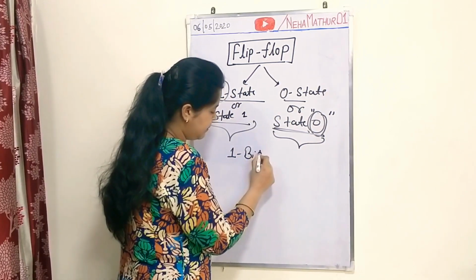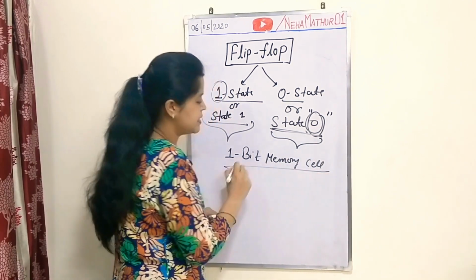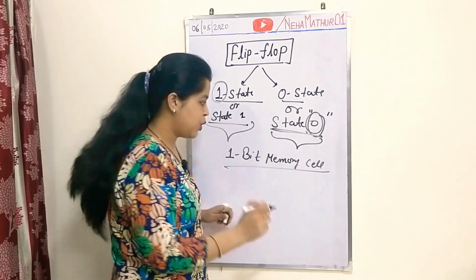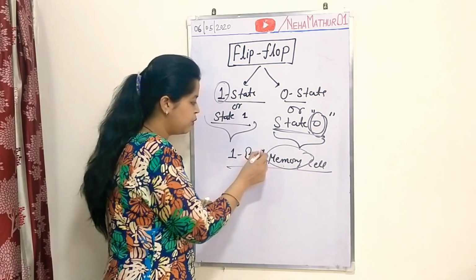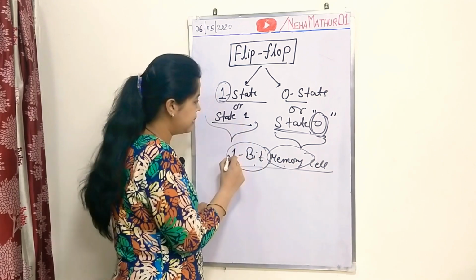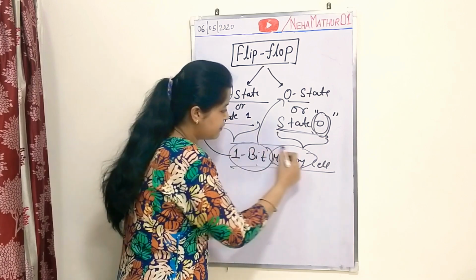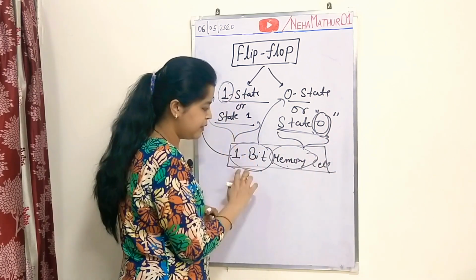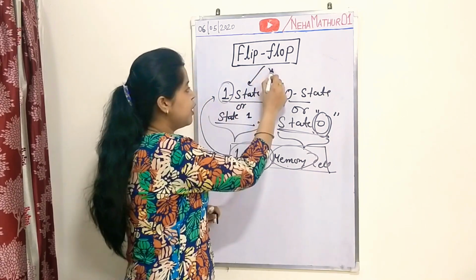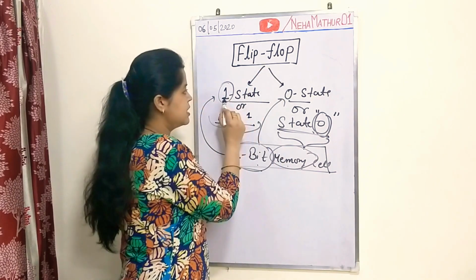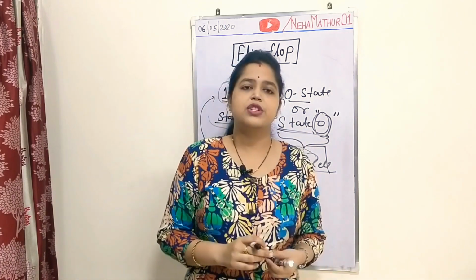I am again repeating that flip-flop is a 1 bit memory cell, which is basically used to store 1 bit of data, and that 1 bit may be 1 as well as 0. And just because of this definition, you can easily clarify that the flip-flop will have its two states, state 1 and state 0. Fine. So this is the general definition of flip-flop.